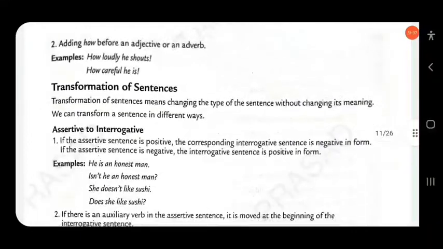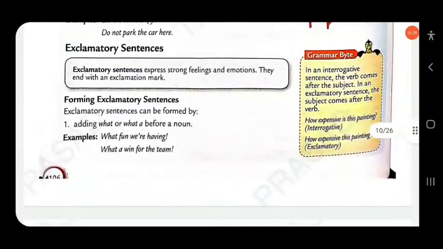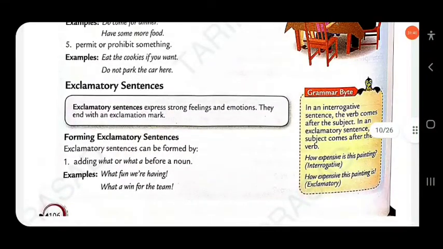Then next, exclamatory sentences. Exclamatory sentences express strong feelings and emotions. They end with an exclamation mark. We add what or how before a noun.